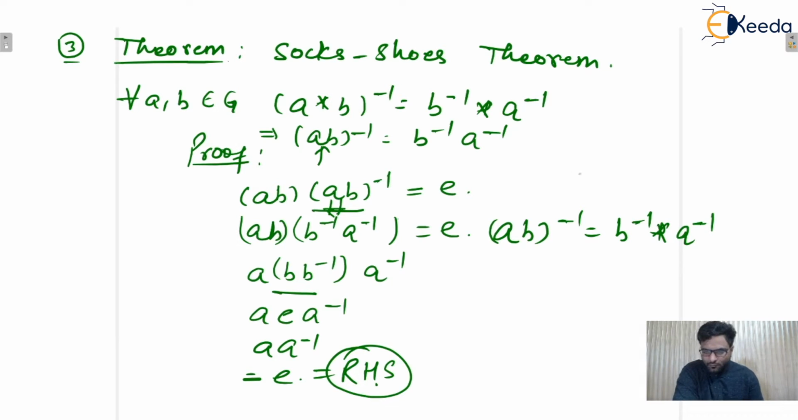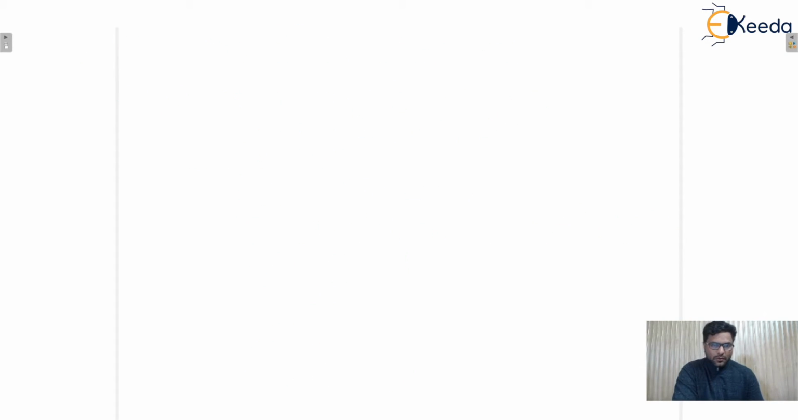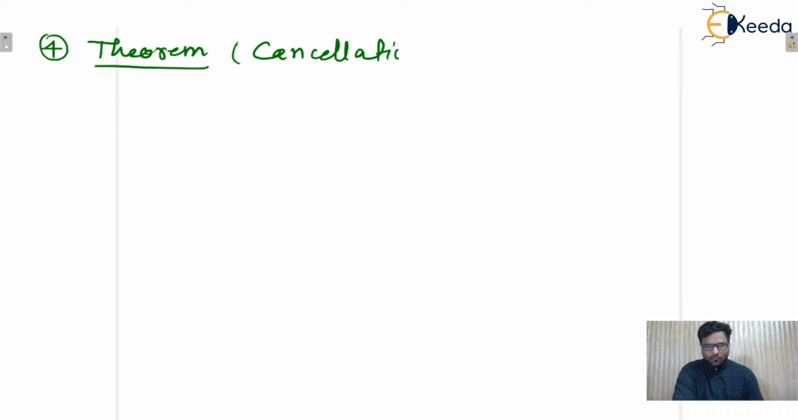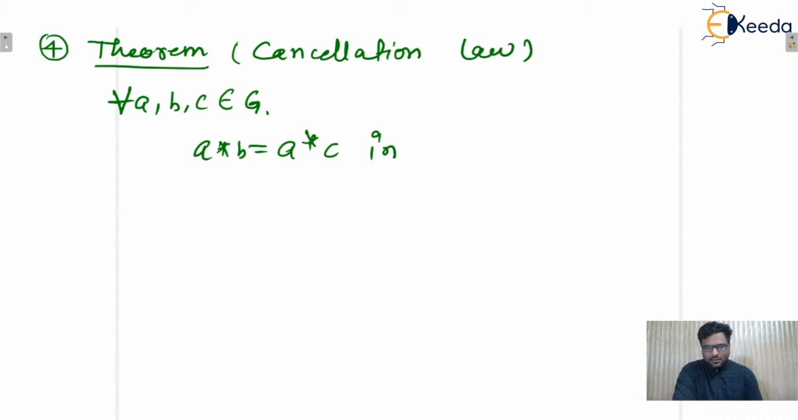Okay, so write down the next one. Yes, next theorem, that is also known as the cancellation law. So let us consider three elements, for every A, B, C belonging to group G. If A star B is equal to A star C, this implies B equals C, isn't it? So that means we can cancel out the left one, isn't it?